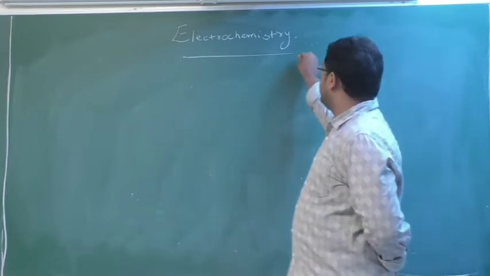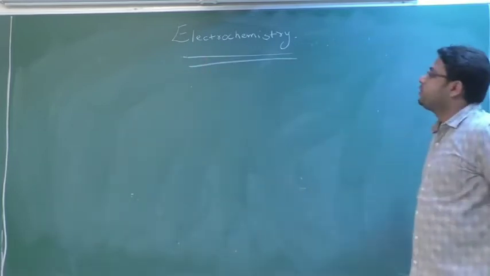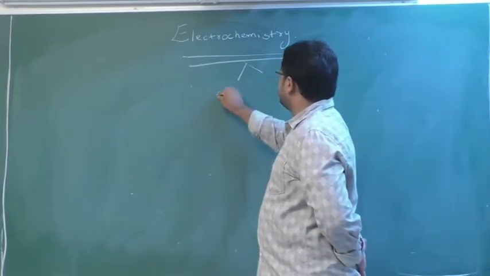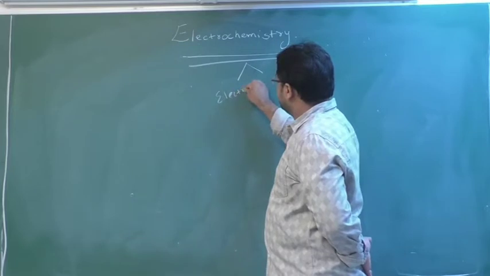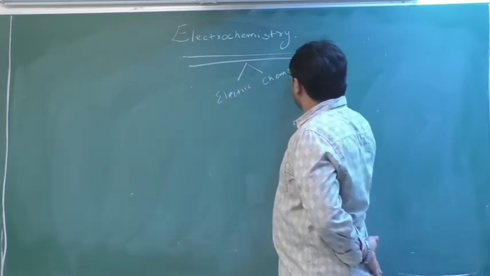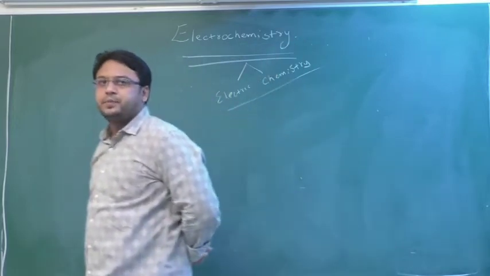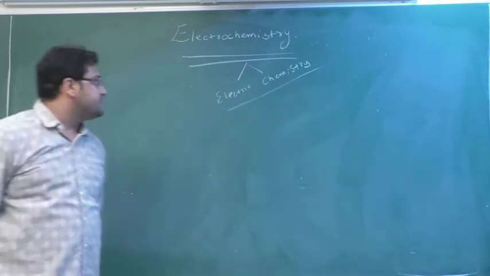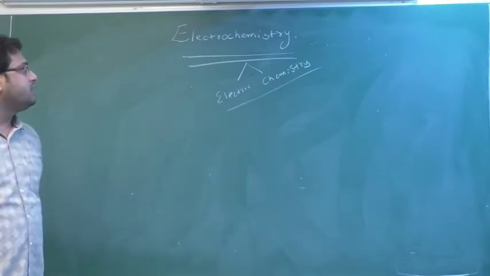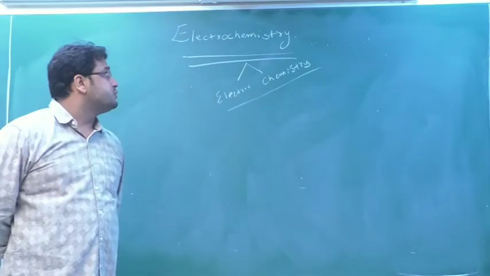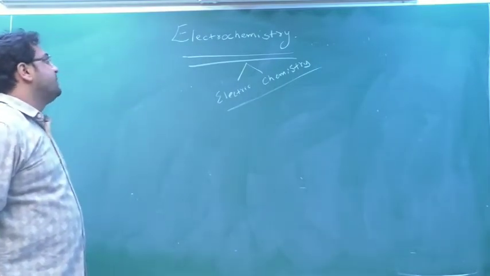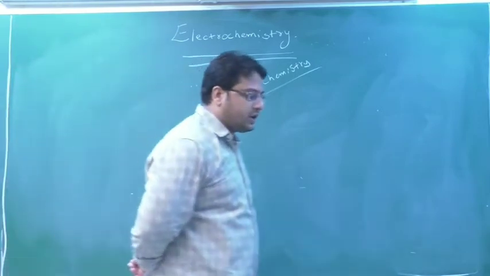What does this word mean? See, electrochemistry is made up of two words. First is electric, another one is chemistry. So chemistry involving the electrical principles, or electrical principles involving the chemistry rules. So the combination of electric current and chemicals, the chapter that is formed, is known as what? Electrochemistry. Okay. So before starting this chapter, how did electrochemistry emerge?